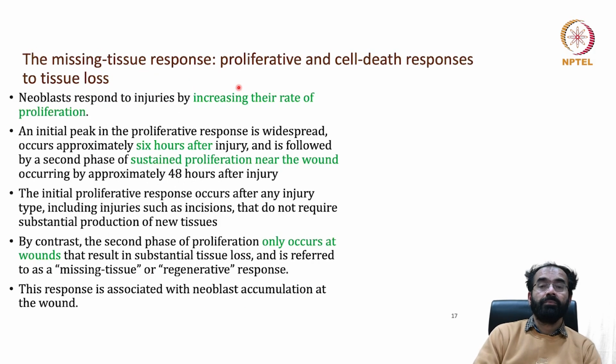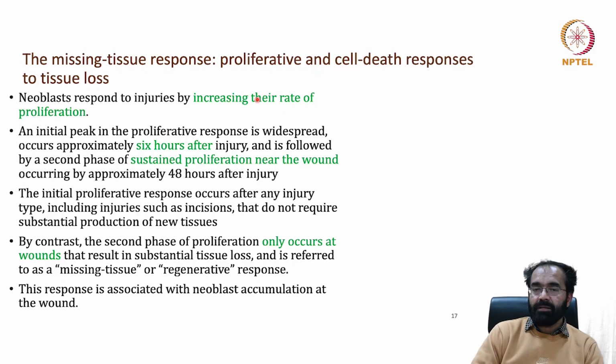So the missing tissue also can respond, by a proliferative and cell death response. Neoblasts respond to the injuries by increasing their rate of proliferation. Whenever there is an amputation, let us assume a given planaria has 1000 neoblasts and they are dividing once every day. Of course, the 1000 would come down after amputation because neoblasts are distributed throughout the body. They don't have any reservoir.